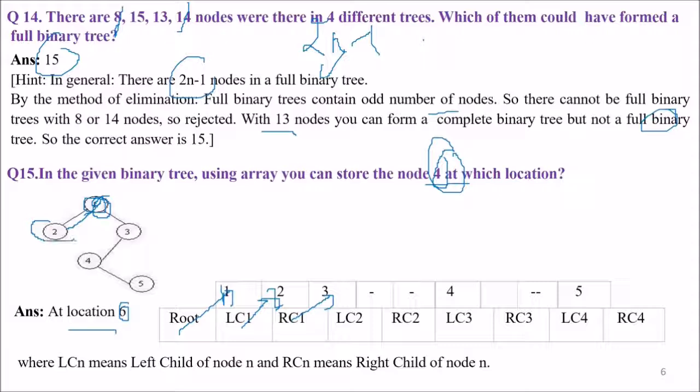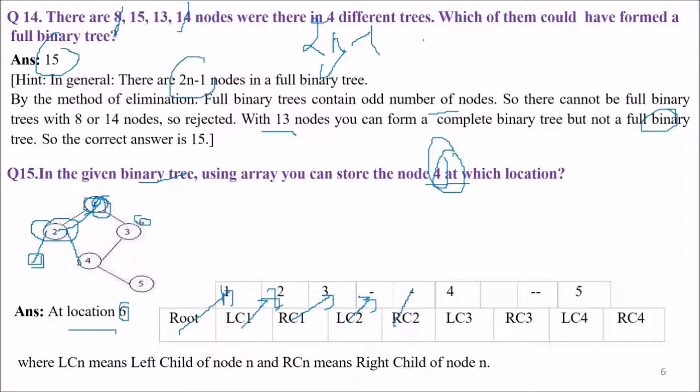When this is over, we go to the left child of 1, that is 2. What is the left child of 2? That is a leaf. There is no left child, so we place null here. What is the right child of 2? Because this is a binary tree, we have to keep all these values, since sometimes they will be needed. It is nothing, so we keep null here.